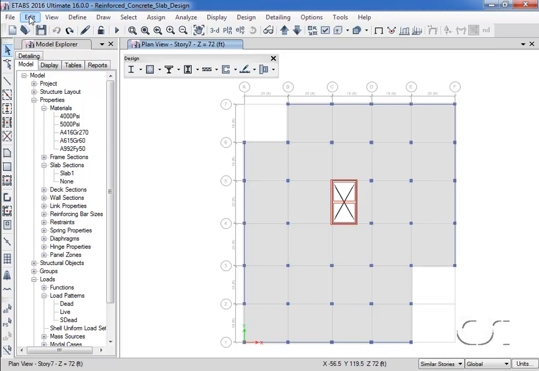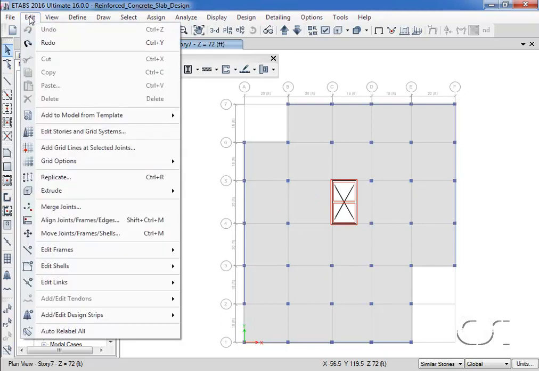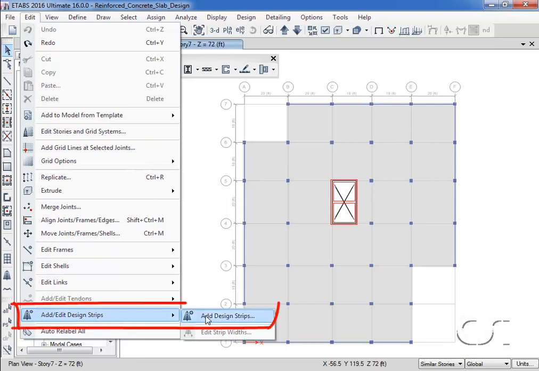However, in this tutorial, we are going to use the automated scheme ETABS provides for design strip layout that can be found under the Edit menu.